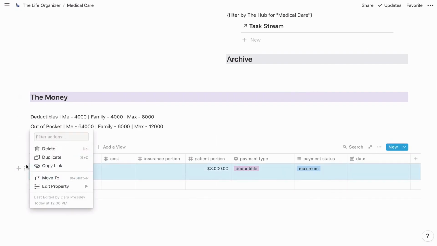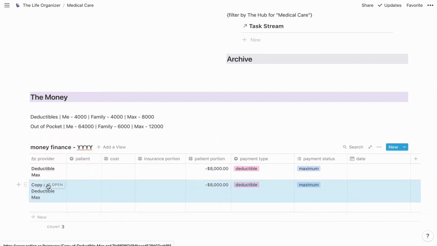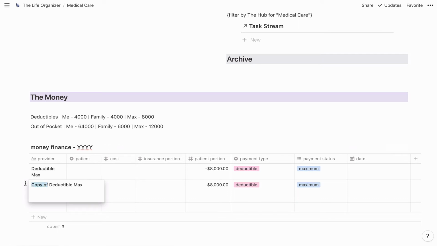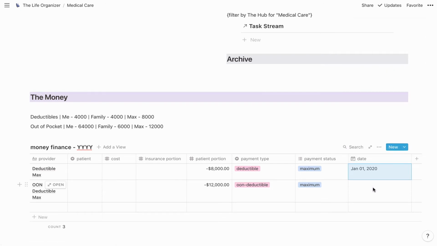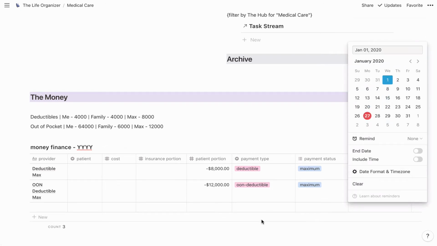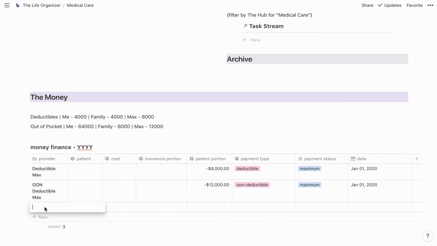Oops. We're going to duplicate this and make this one the out of network. And that sucks that it's more because most of my doctors fall into this bucket. Let's go ahead and give this the start date of the beginning of the year. Okay, and now we want to go and do each out of pocket.